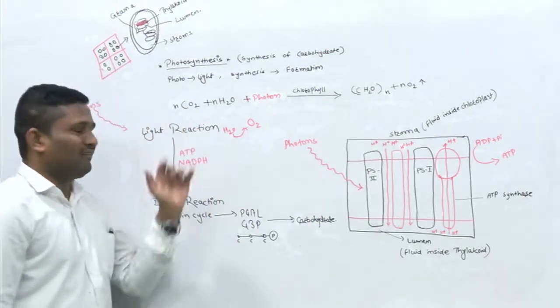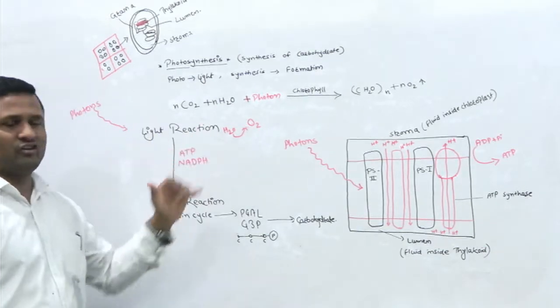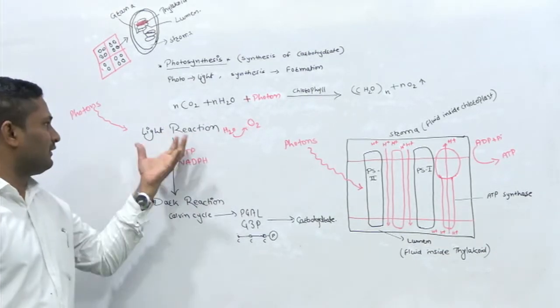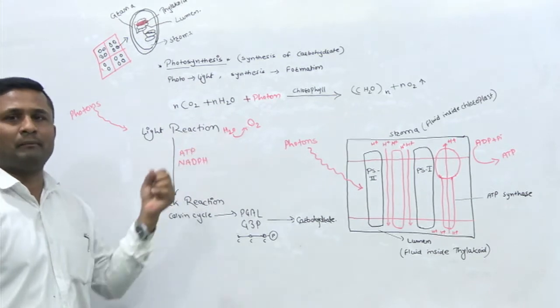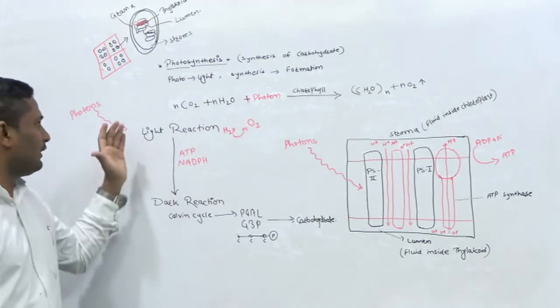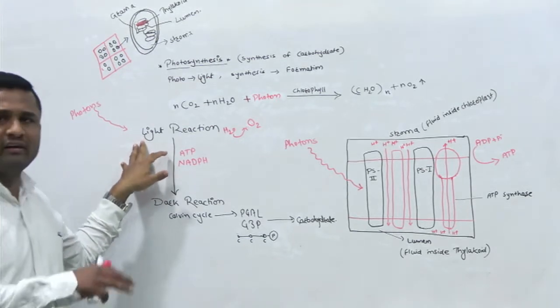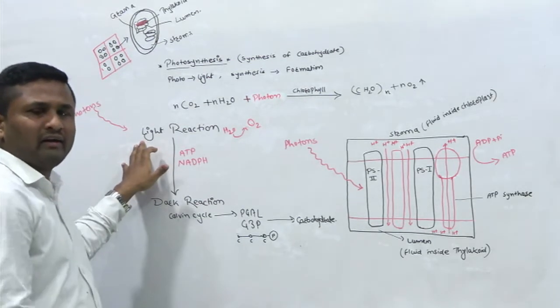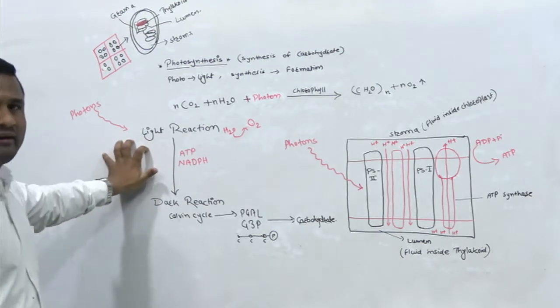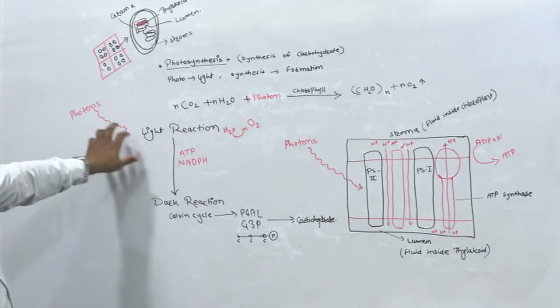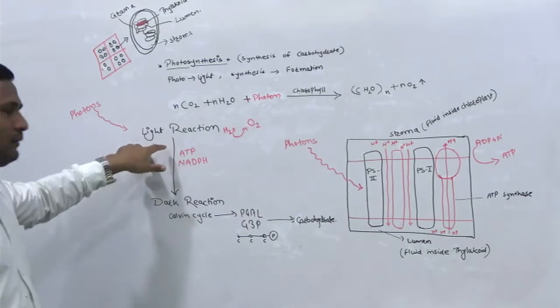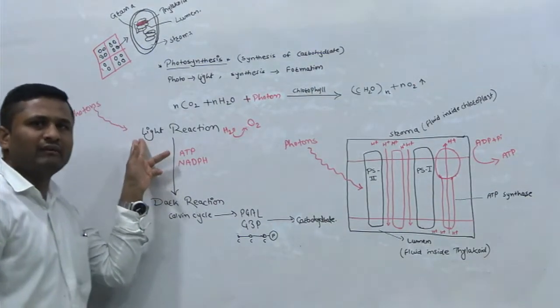So firstly, we will look at these light reactions. What events take place in this first part of photosynthesis? If we define light reaction very generally, we will find that in light reaction, photons enter into the chloroplast. Photons will enter into the chloroplast.